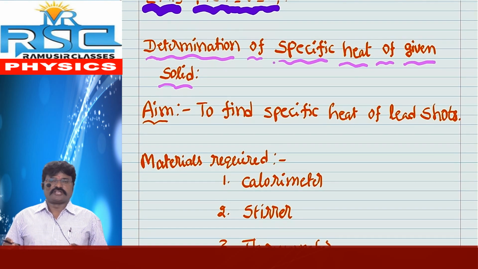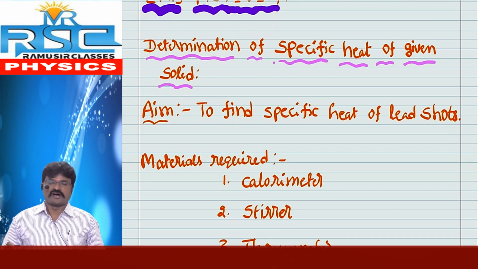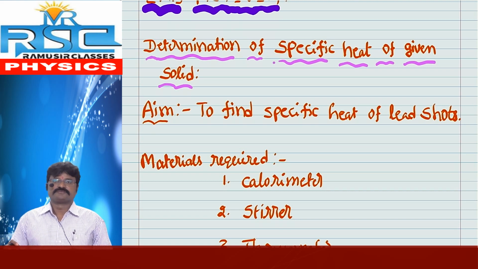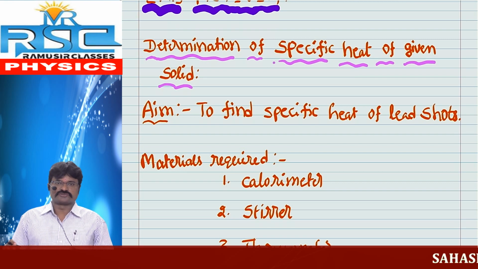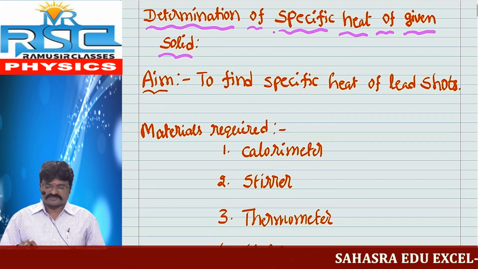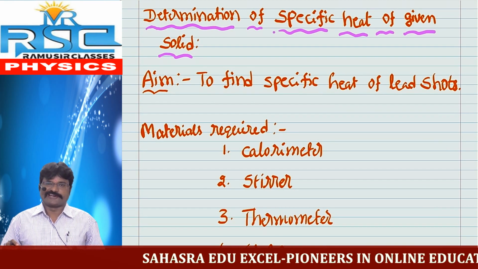So in any lab activity, there are some conditions. Aim, materials required or apparatus required, precautions, procedure, conclusion, observation. These must be maintained in any lab activity. First of all, we want to discuss the aim. Our aim is to find the specific heat of lead shots. Here, the solid we take is lead shots.